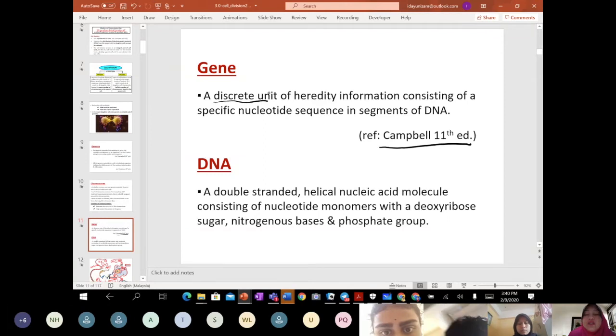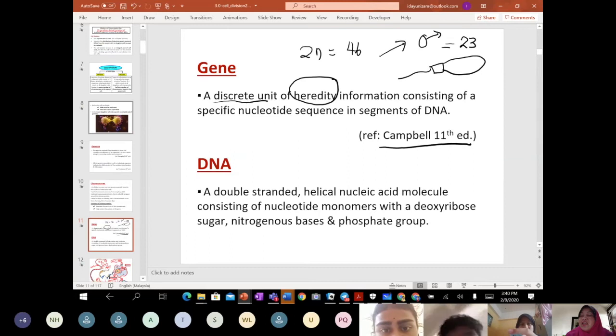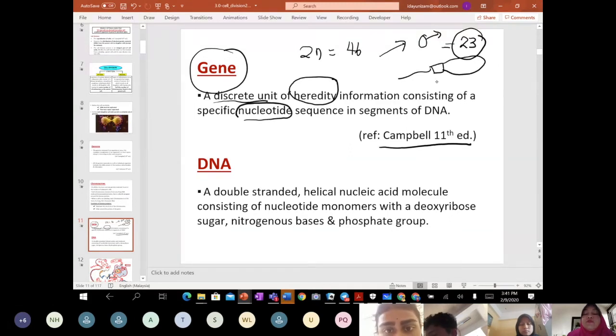So like us as human beings, later on Yogin as a father will contribute 23 chromosomes in his sperm. Inside these 23 chromosomes carry all the genes from your gene. That's the concept: the discrete unit of heredity, consisting of a specific nucleotide sequence segment of DNA, that teacher mentioned just now.